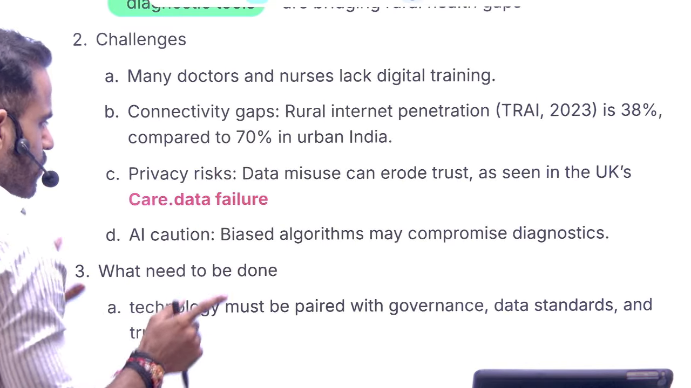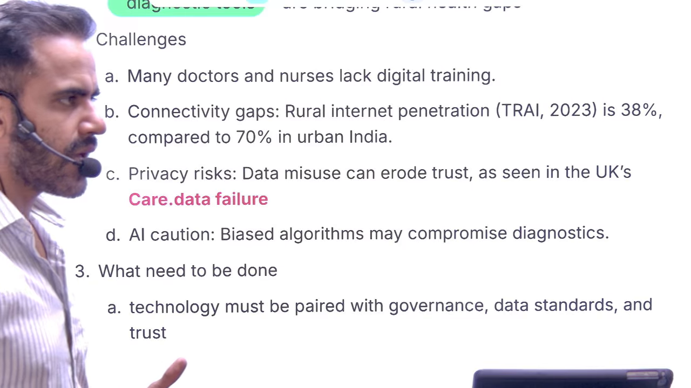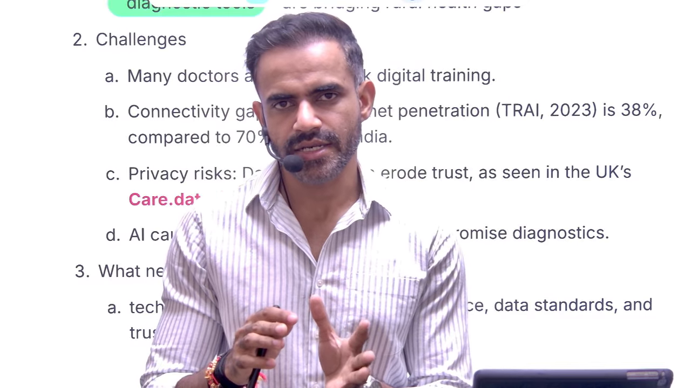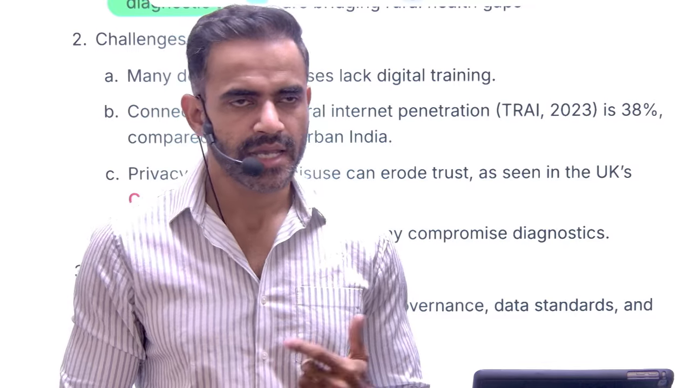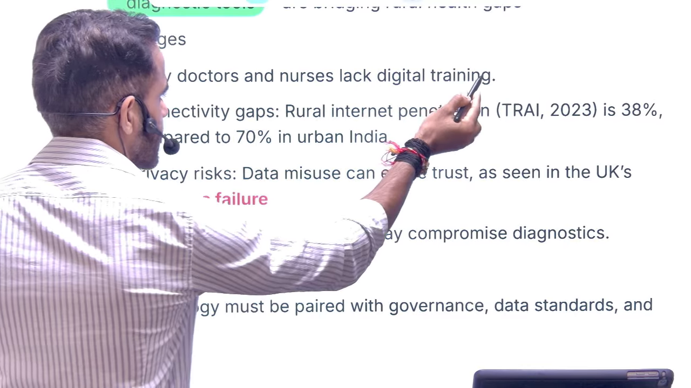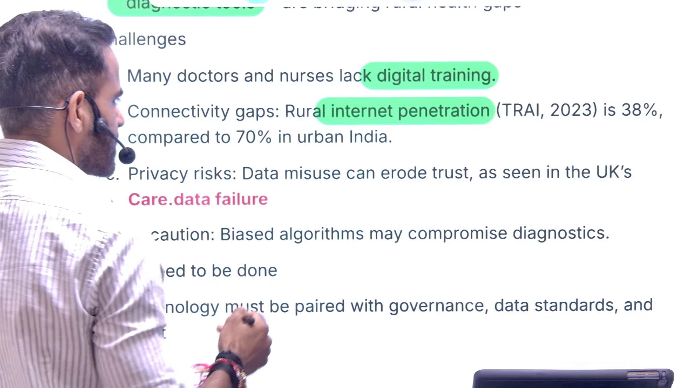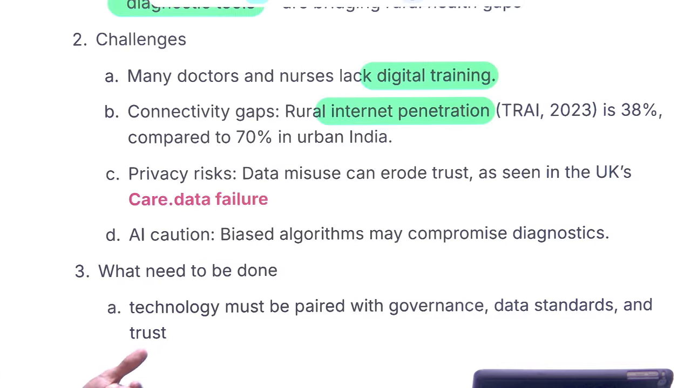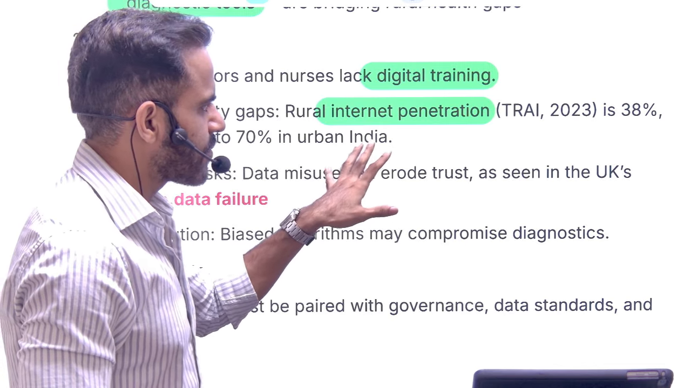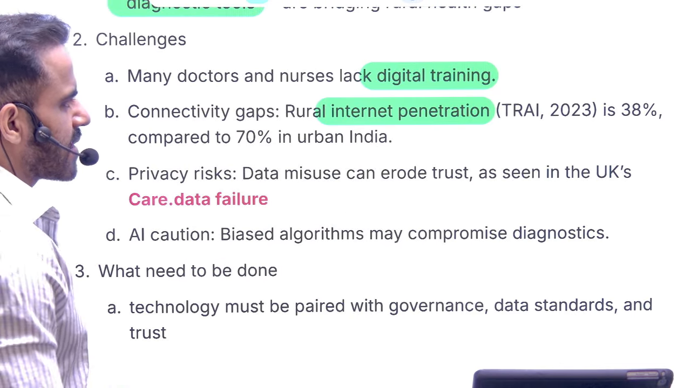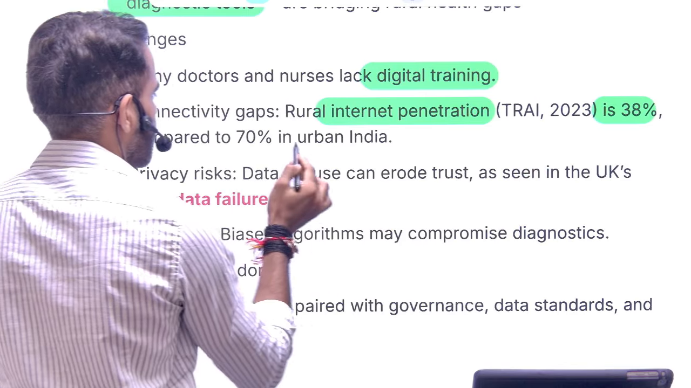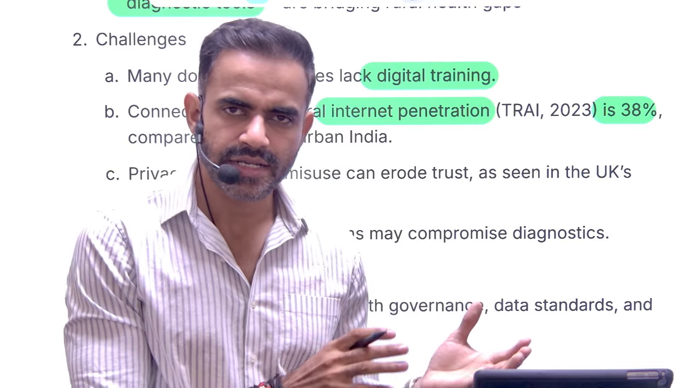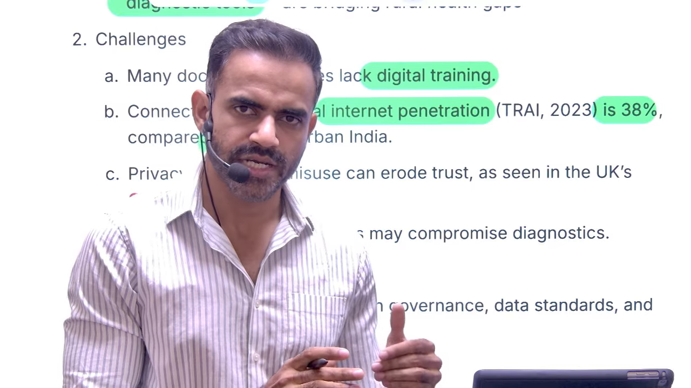Now, what are the issues related to this? A, the healthcare professionals, be it doctors, be it nurses, are not well trained in using this digital equipment. So, lack of digital training is there. Apart from that, internet penetration itself is a problem. For example, as per the TRAI report, what is TRAI? Telecom Regulatory Authority of India. As per the TRAI report of 2023, rural internet penetration is 38%. In urban areas, it is 70%. Now, of course, the government is trying to improve digital connectivity through the BharatNet project.